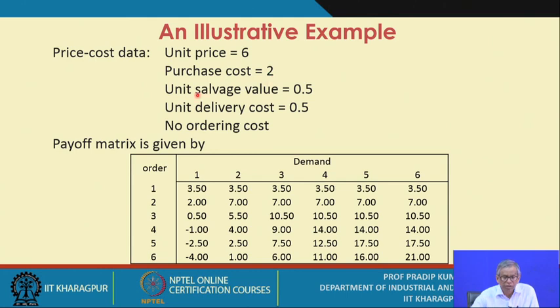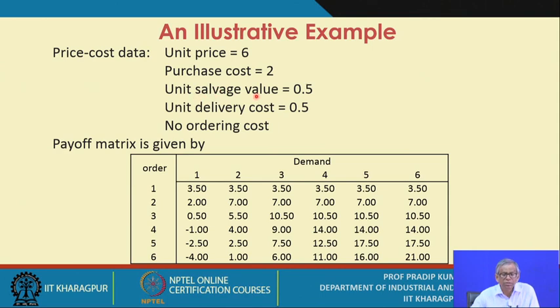Unit salvage value is 0.50, unit delivery cost is 0.50 again. So whenever the demand occurs and you make a supply, for each supplied item there is a delivery cost, and that cost is $0.5.